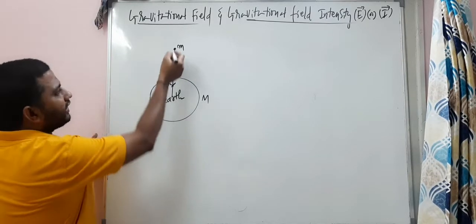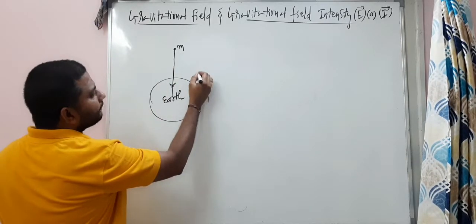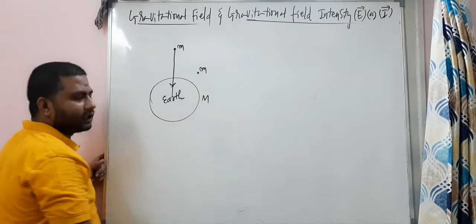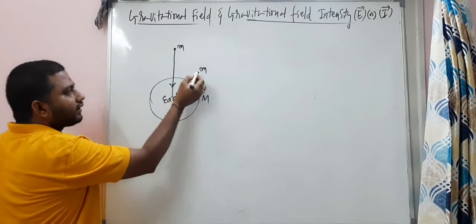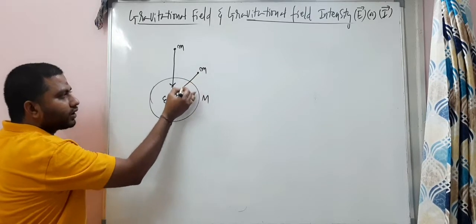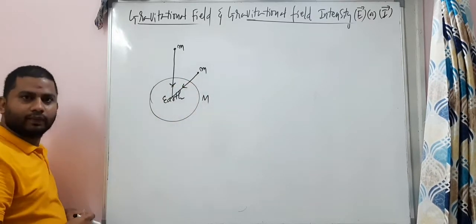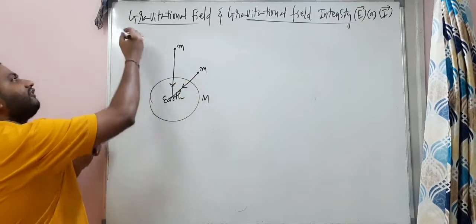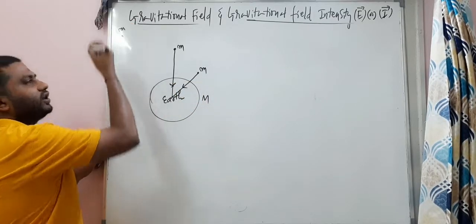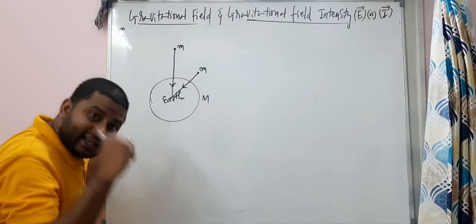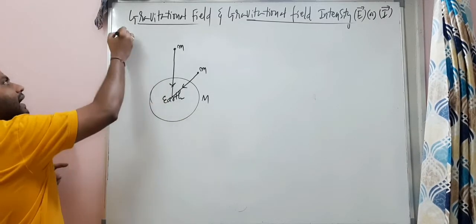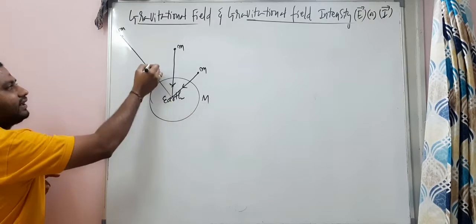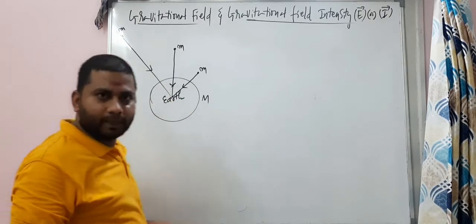For example, instead of keeping it there, I have kept a small mass m here. Here also, this capital mass will attract the small mass towards its center. Instead of keeping here, I have kept it somewhere here. Look at here. And here also, this capital mass will attract that small mass towards the center of the earth, my dear students.